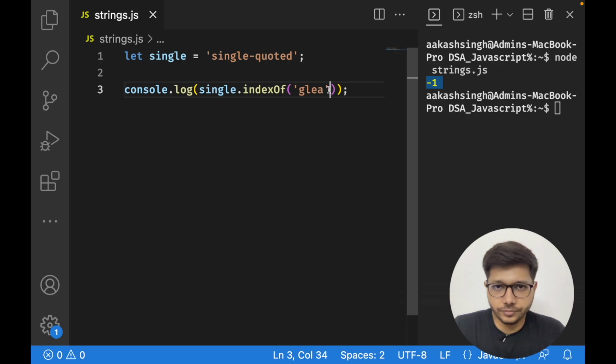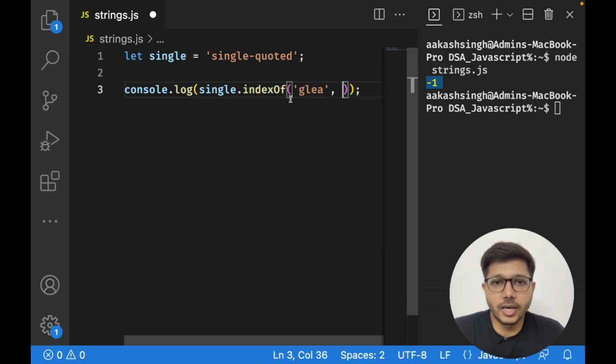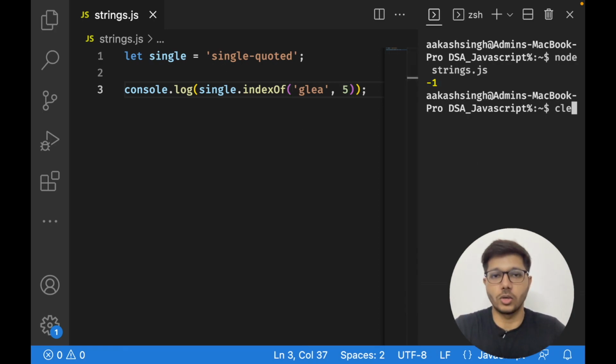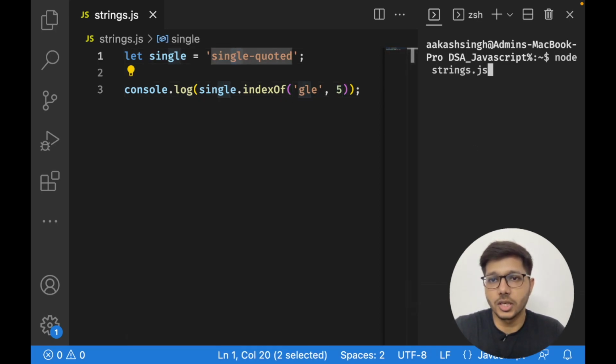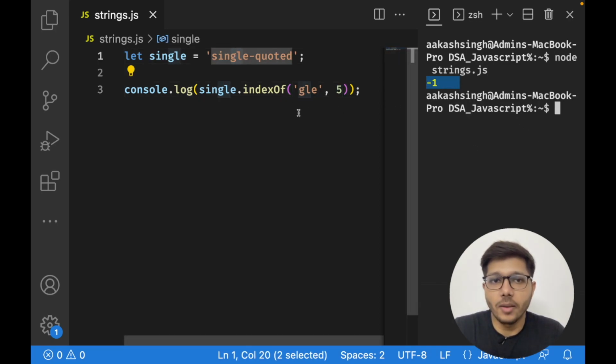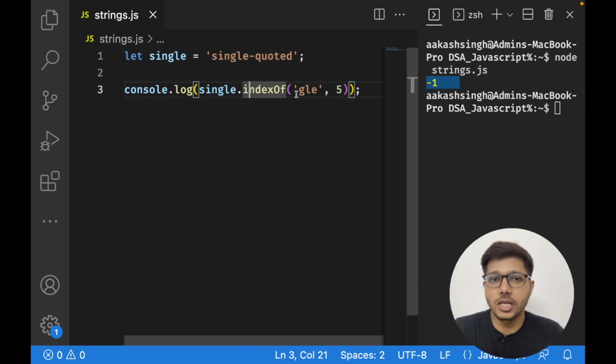And one more thing that we can do, the indexOf method actually takes two parameters. One is the string that you want to search, it can be a single character also, and second is your position, from which position you want to search. If you don't pass the position, it defaults to 0 and starts searching the string from the 0th position. So for example, if I put something like 5, it is going to start searching the string from the 5th character. Okay, so let us now console.log it, and we will search for this string from the 5th position, and it will return -1 definitely. Why? Because it is searching from the 5th character, and of course GLE doesn't exist.